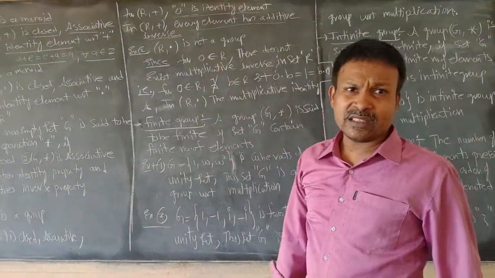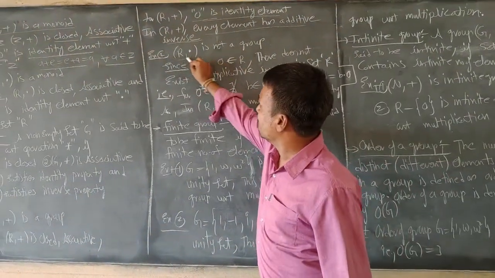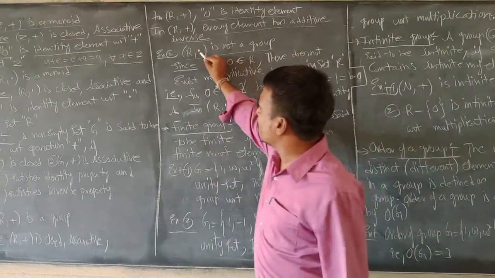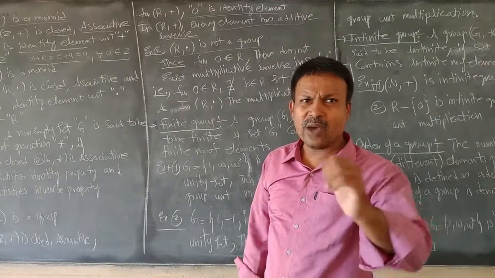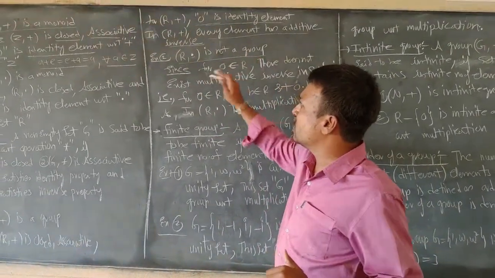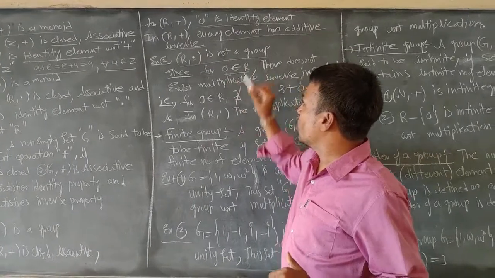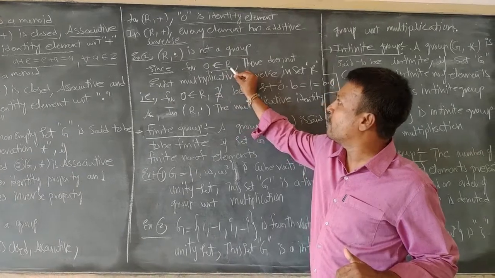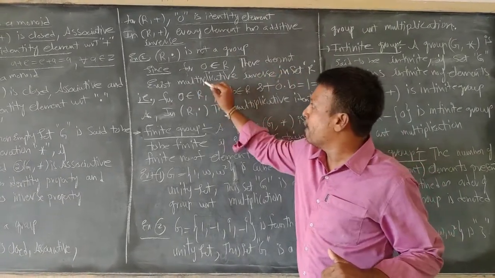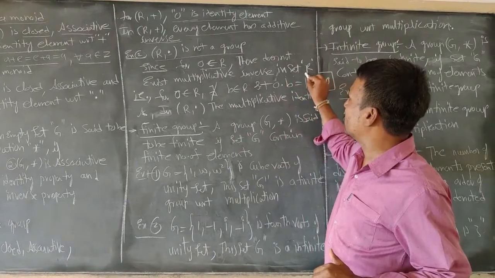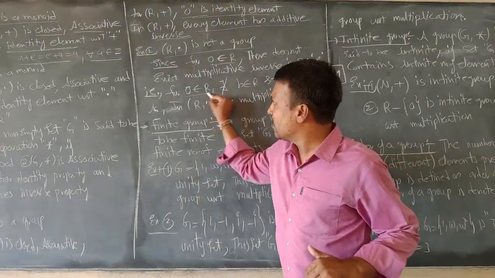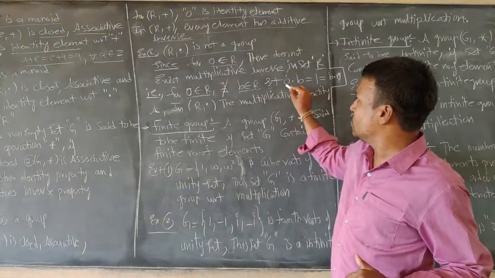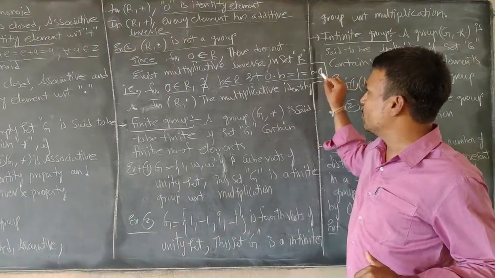I am going for the second example. Observe carefully: (R, ·) is not a group. Here dot represents multiplication. Why have I written that (R, ·) is not a group? The reason is for 0 belongs to R. This is the symbol for belongs to. If 0 belongs to the set of real numbers R, there does not exist a multiplicative inverse in the set of real numbers R. That is, for 0 belonging to R, there does not exist b belonging to R such that 0 · b = 1 = b · 0.